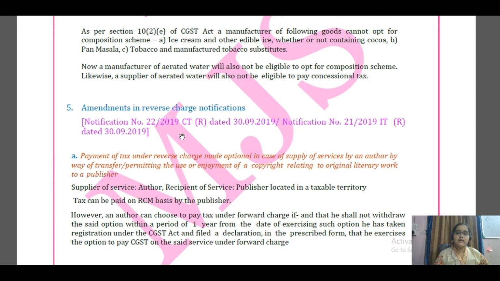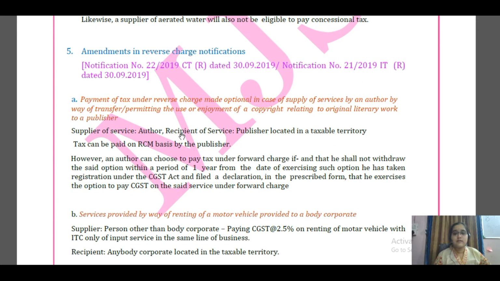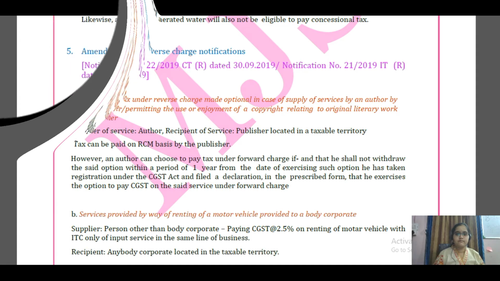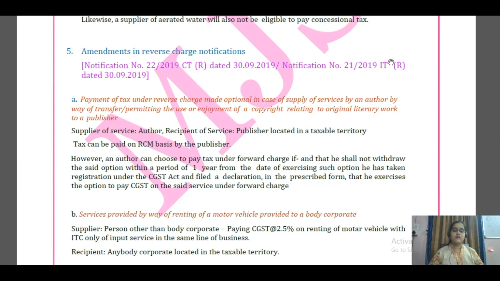Then we next have certain amendments in the reverse charge notification. Okay, so reverse charge payments, certain amendments, and let us see one by one. The first one to be covered in the reverse charge notification: payment of tax under RCM basis is made optional in the case of supply of service by an author by way of transfer or permitting the use or enjoyment of a copyright relating to original literary work to a publisher.